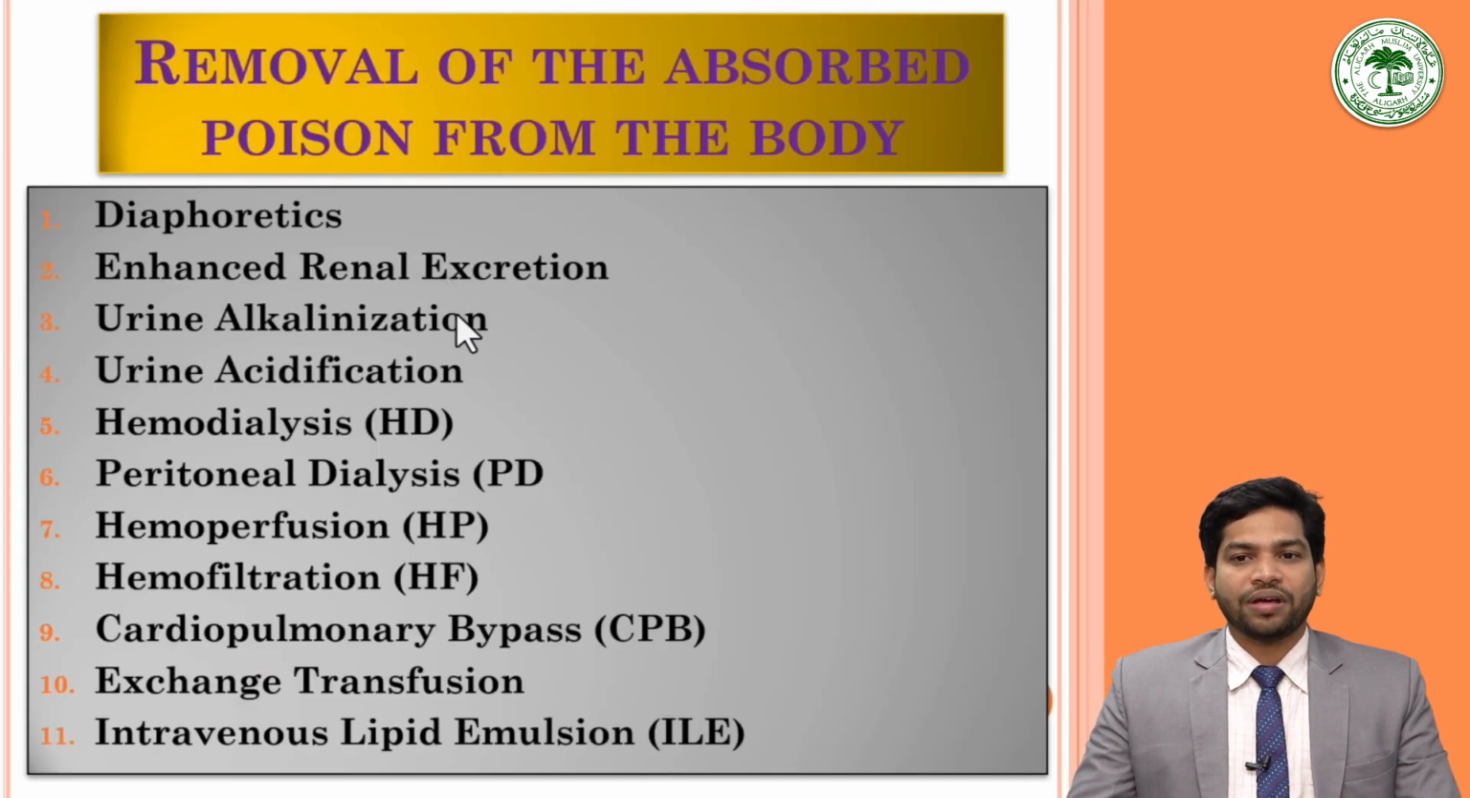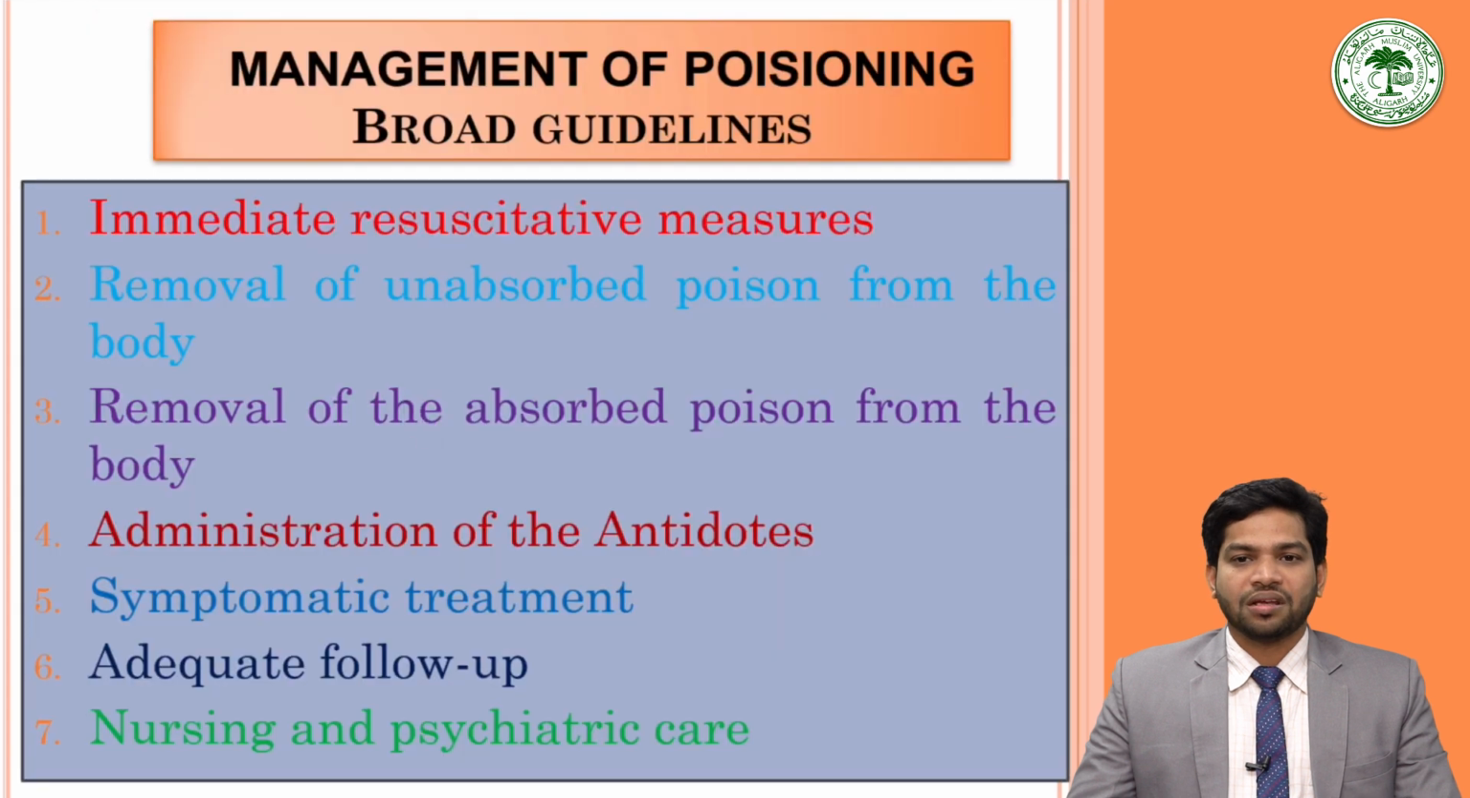Under the removal of absorbed poison from the body, we learned the various techniques like diaphoretics, enhanced renal excretion, urine alkalinization, urine acidification, hemodialysis, peritoneal dialysis, hemoperfusion, hemofiltration, cardiopulmonary bypass, exchange transfusion, and intravenous lipid emulsion. Today we will be covering the administration of antidote.